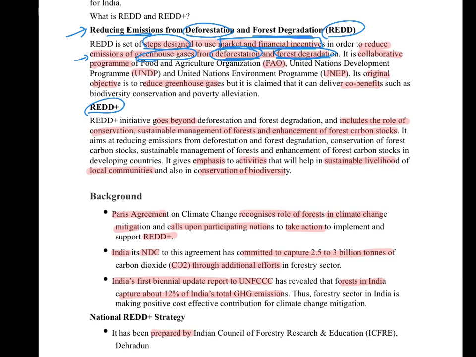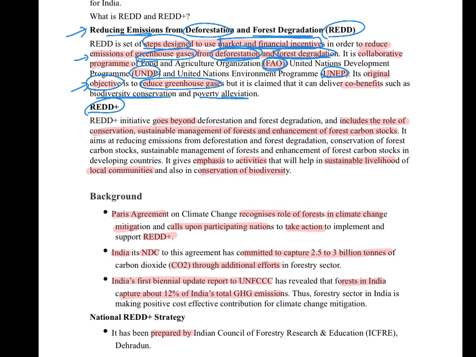It is a collaborative effort of UNFAO, UNDP and UNEP, and though the original objective is to reduce greenhouse gases, the co-benefits include biodiversity conservation and poverty alleviation. So you have to be very careful with the language of your option, whether it is focusing on the core objective or the broader objectives as well.